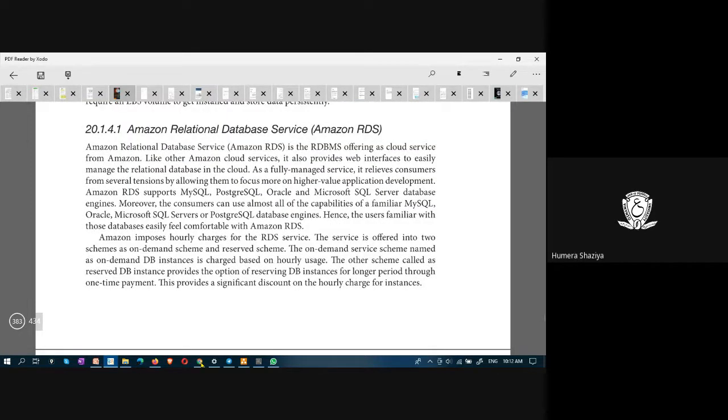Amazon Relational Database Service, Amazon RDS. It is RDBMS offering as cloud service from Amazon, and it provides web interface to easily manage relational databases in the cloud, and Amazon RDS supports MySQL, PostgreSQL, Oracle, and Microsoft SQL Server database engines.